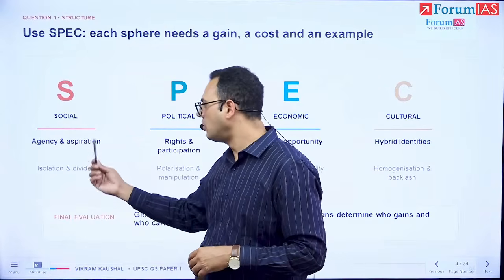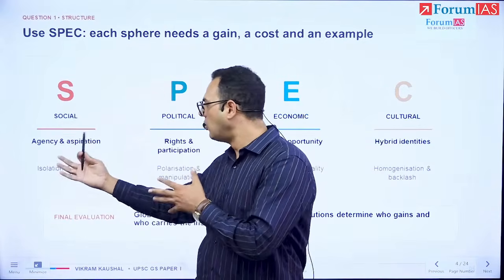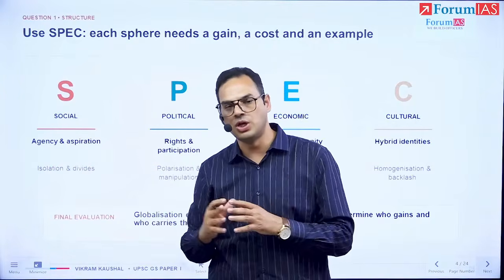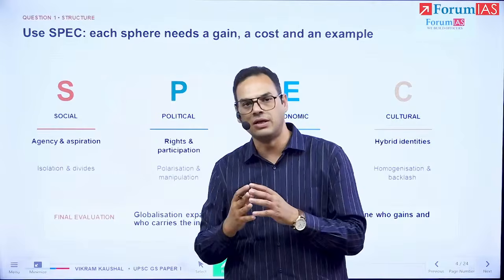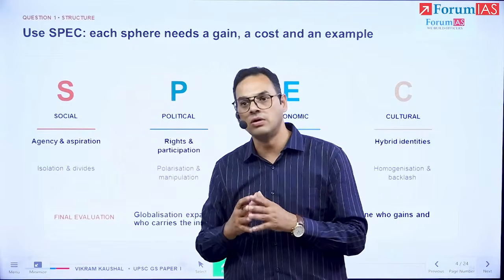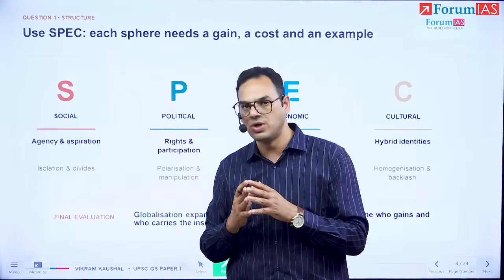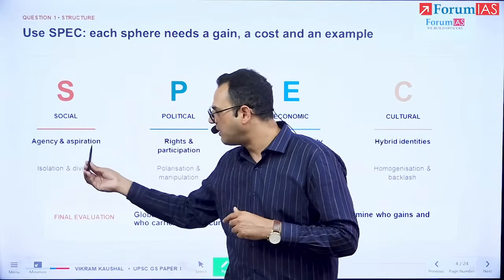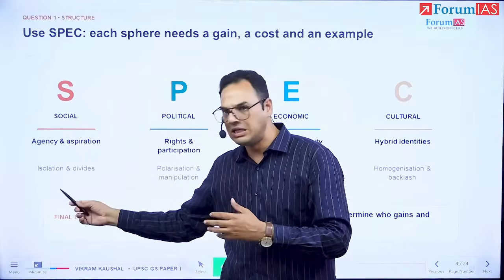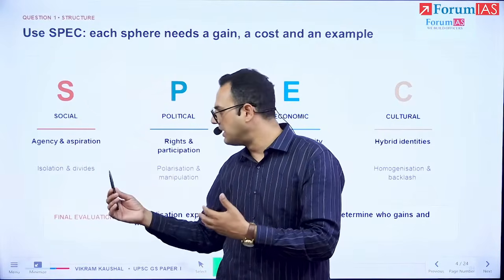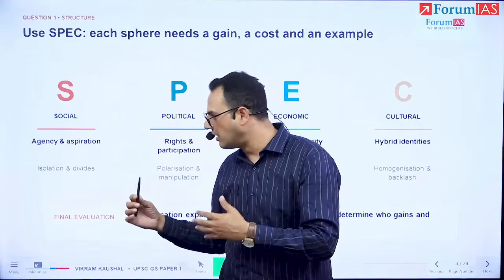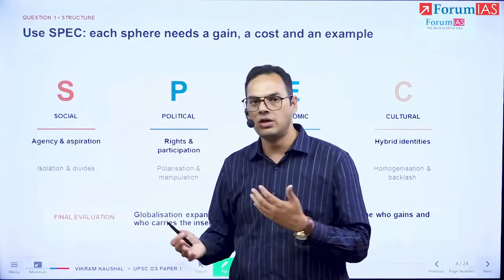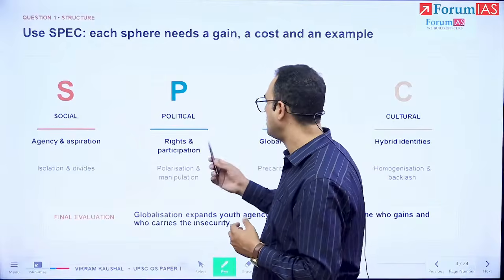For the social domain, we're going to see how the agency and the aspirations of people change, now that there are all these digital networks with globalization. There is more migration, there is more cross-border, globalized and westernized education as well, and all those interlinkages and friendships. So aspirations have increased, but simultaneously, as people move to different places and communities break down, loneliness has increased, and the digital divides, and which side you are on, have changed.